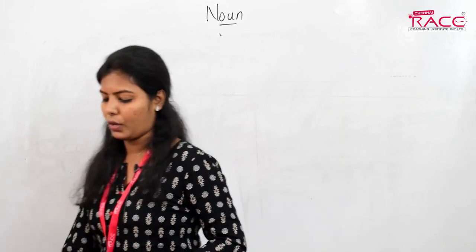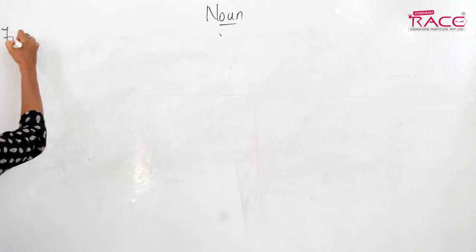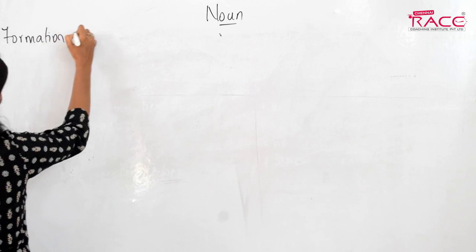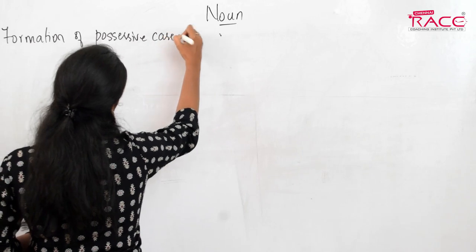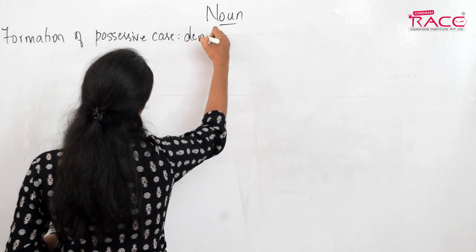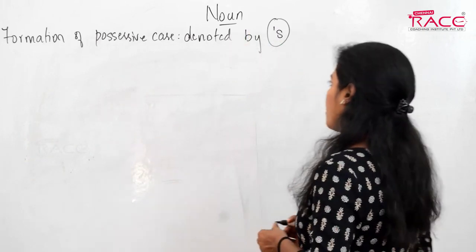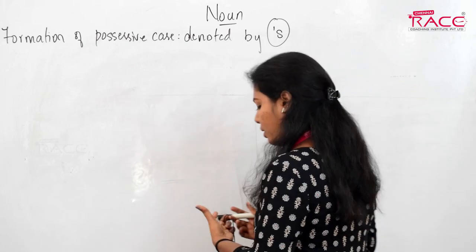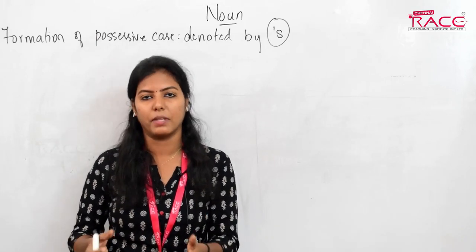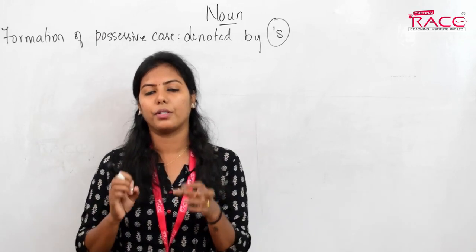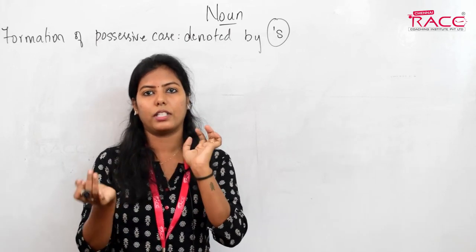So first one, point number 1. For now we'll see point number 1, formation of possessive case, usually denoted by apostrophe s. What do you mean by possessive case? Possessive case means denoting ownership. So we usually denote them by apostrophe s.